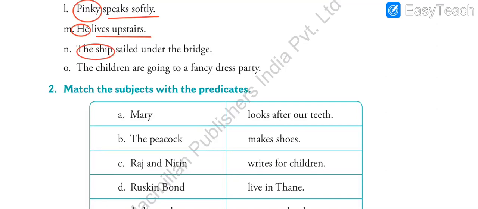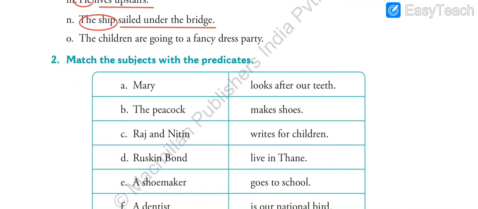The ship sailed under the bridge. The rest of the sentence, let us underline it, because it is the predicate part. The ship sailed under the bridge. So here we have the subject, here we have the predicate, and here we have the main verb, that is sailed, because the action being performed over here is the action of sailing, that is the verb.